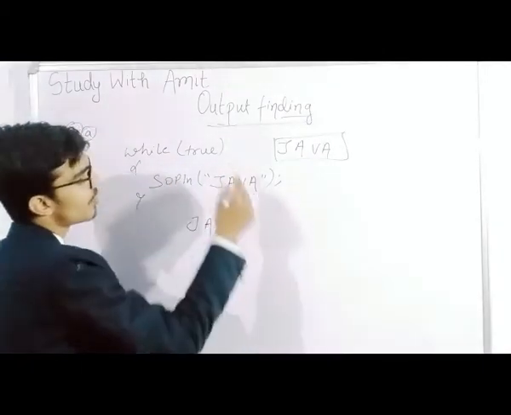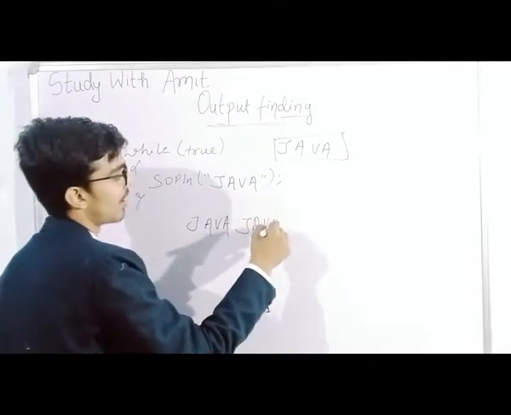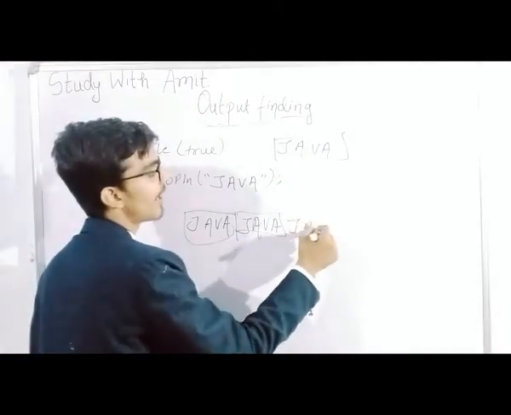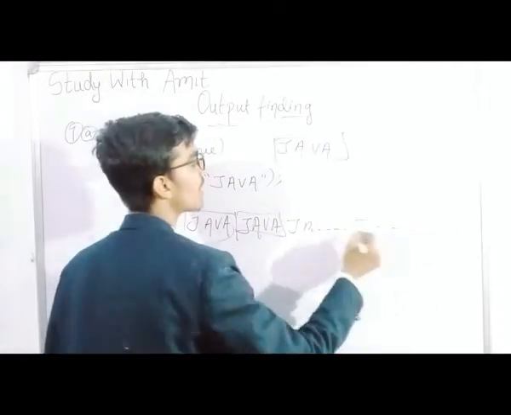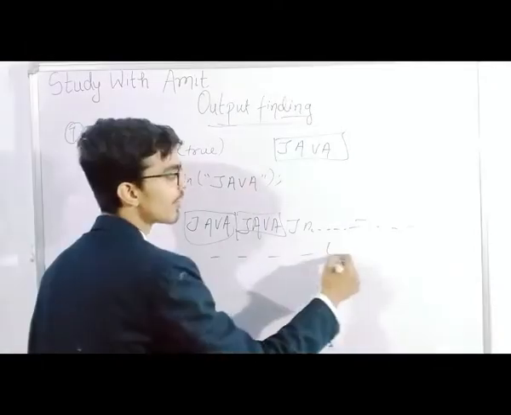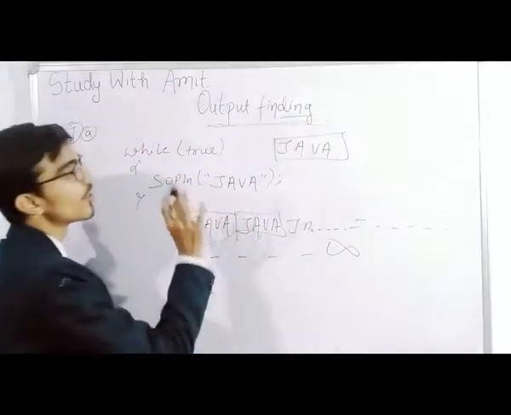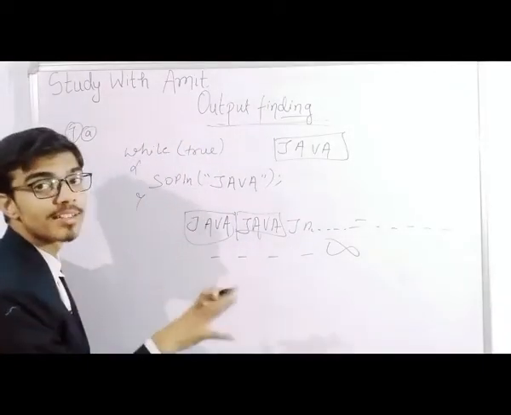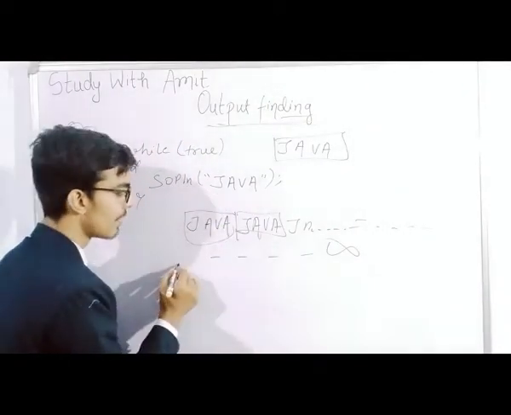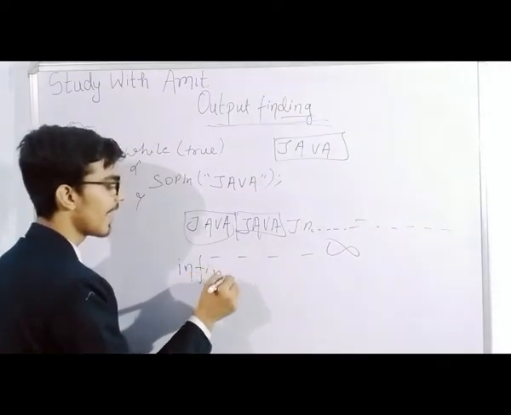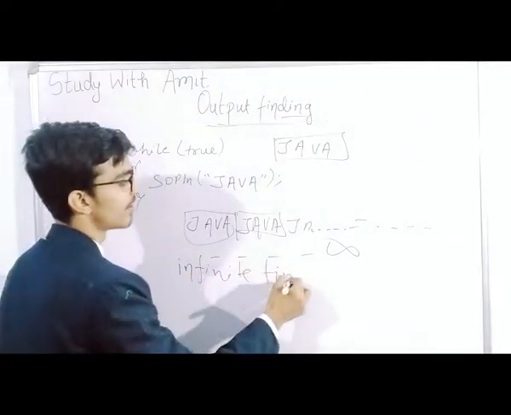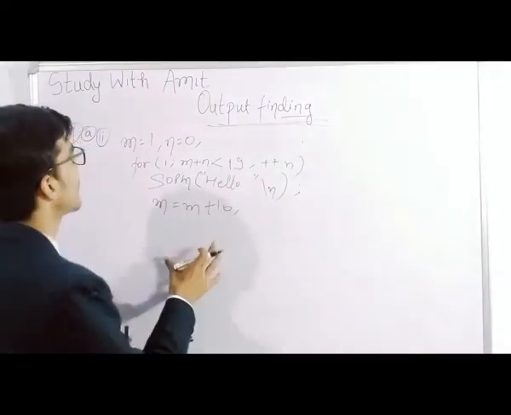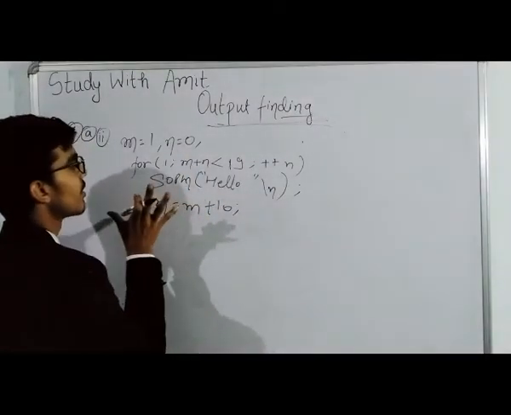Then again it will print Java, and again, and so on, it will go on till infinite times. So this statement prints Java infinite times. Copy this.